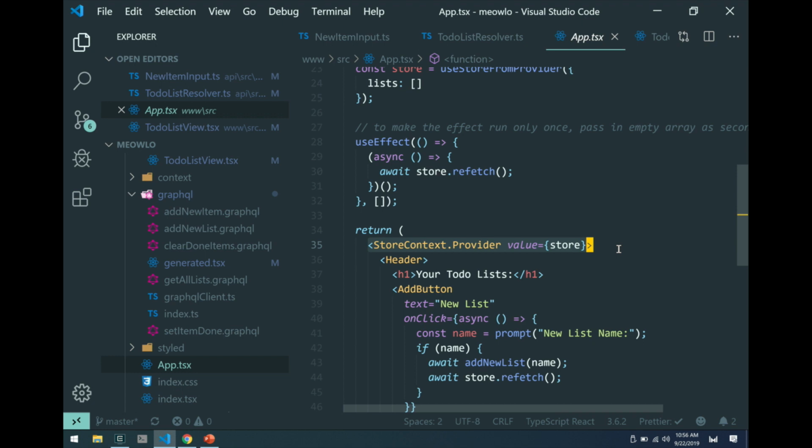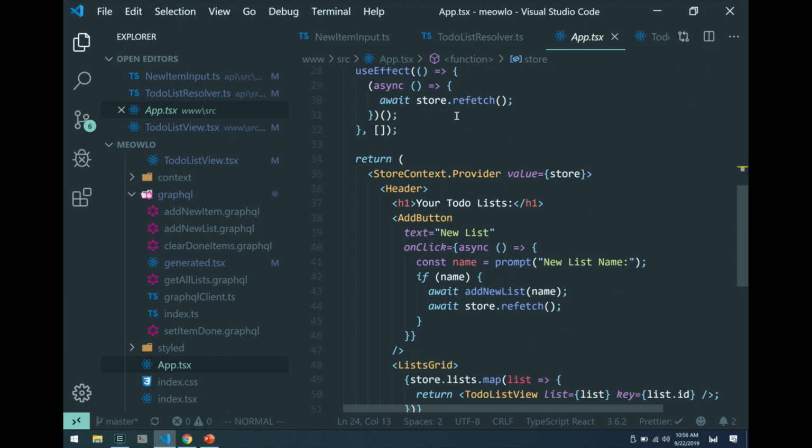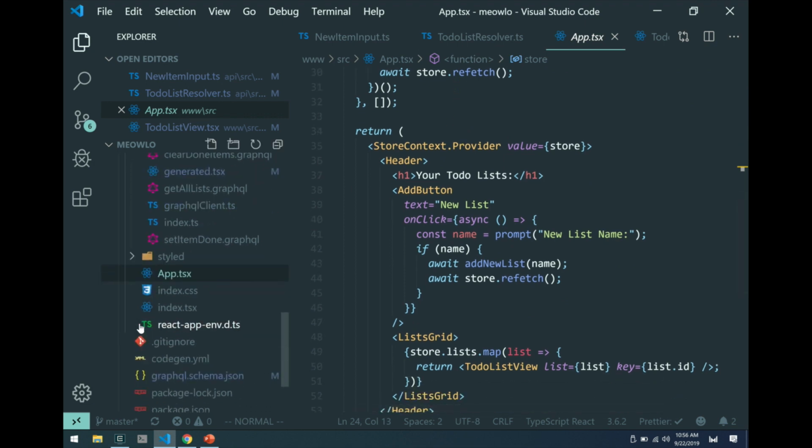Right? So now what I'm saying is everything nested under this element is going to have access to the store that I initialized up here with my initial empty list. So let's take a look at how we use this thing further in.